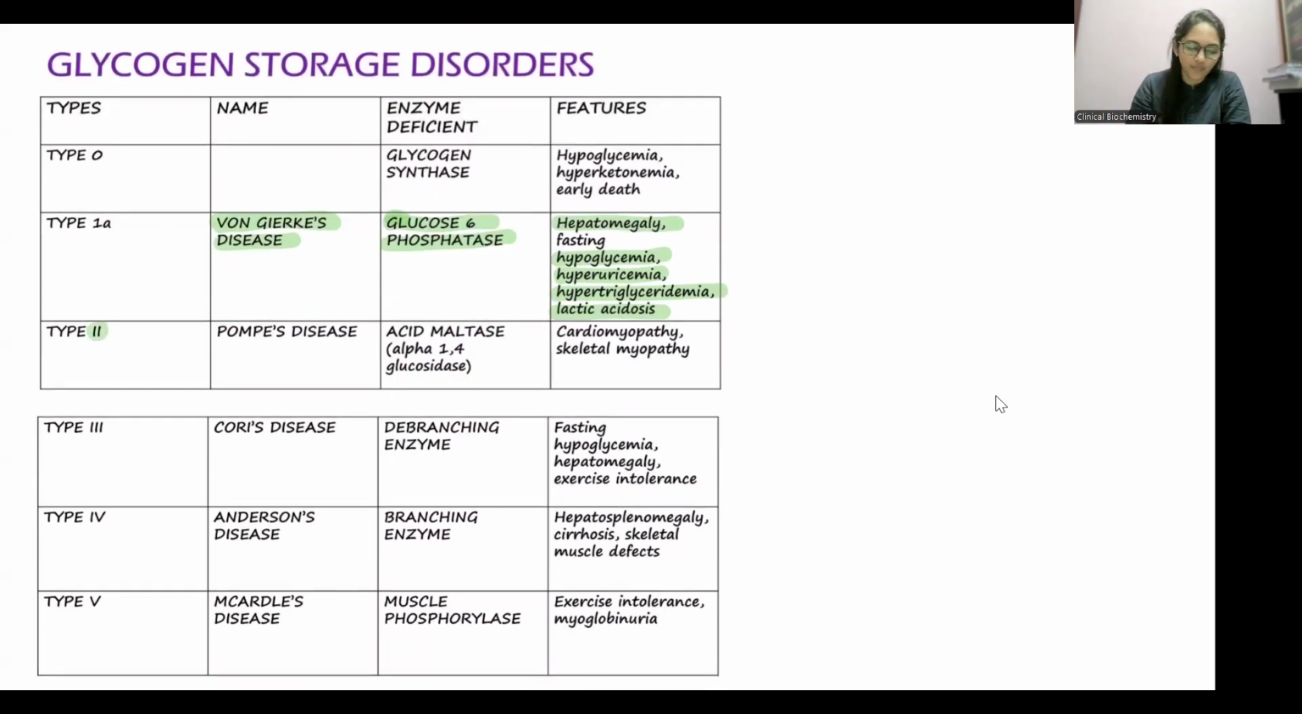Type 2 is Pompe's disease. In Pompe's disease, there is pump failure.